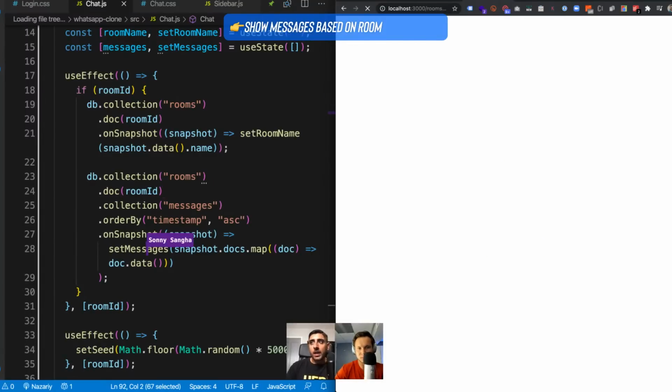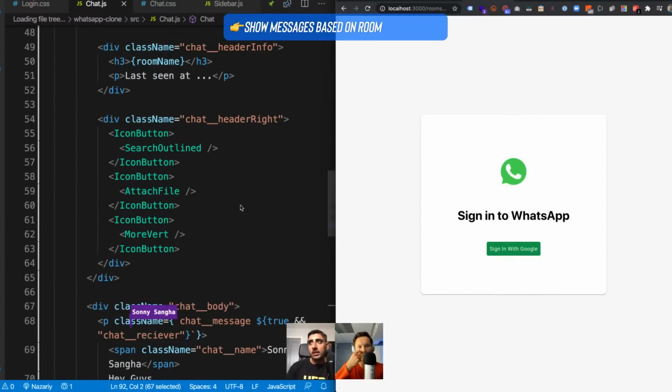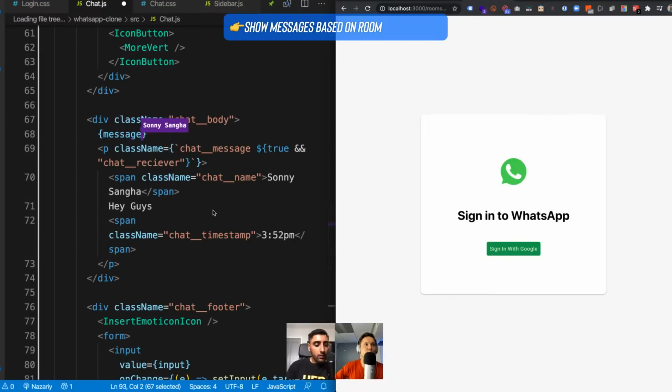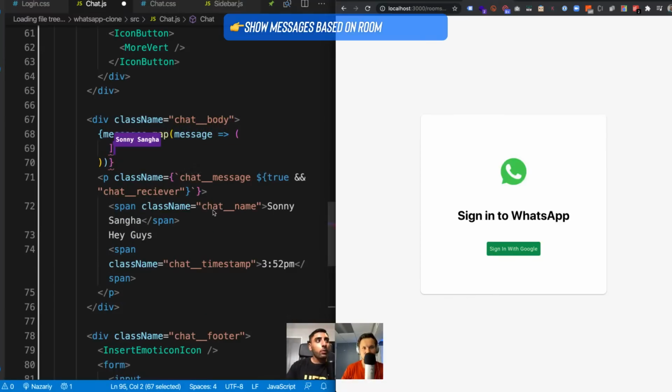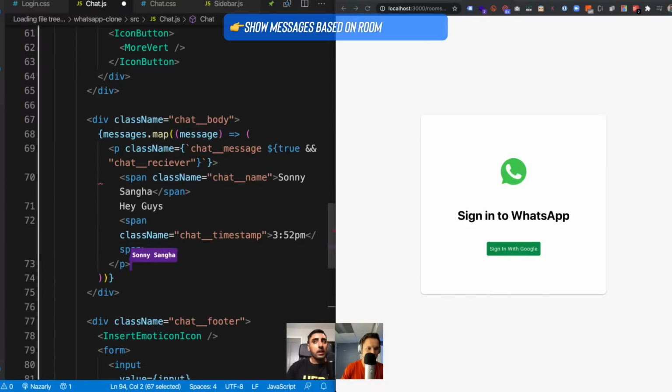And now inside of messages, instead of actually rendering out what we had down here, like this, hey guys, blah, blah, blah, what we can now do is change this and say inside the chat body, loop, map over every single message, and for every single message, I want you to output the p tag.